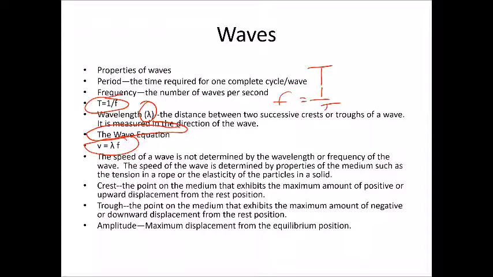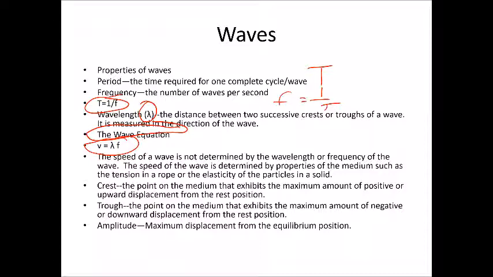Things like the tension in the rope or the elasticity of the particles in a solid. So we're not saying that wavelength and frequency determine the speed. We're saying they're properties of the wave. The properties of the medium determine the speed of the waves that travel through it.